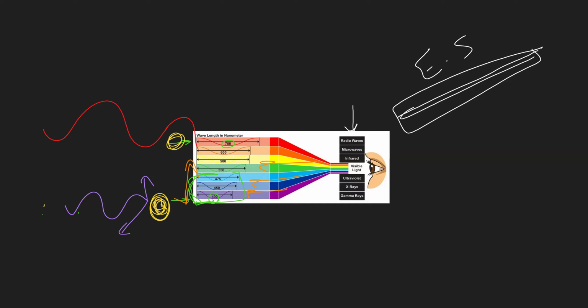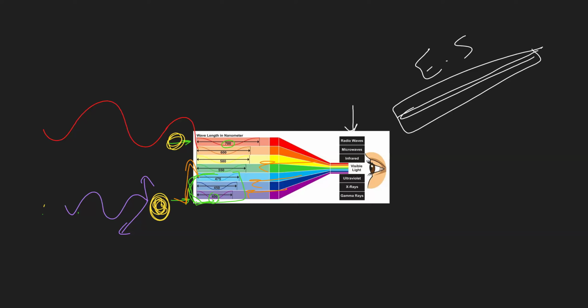So they get dispersed a lot in the atmosphere. Why? Because they have many collisions with the particles of the air. So they get dispersed a lot in the air. So which colors are they? Blue, indigo, and what? And violet.